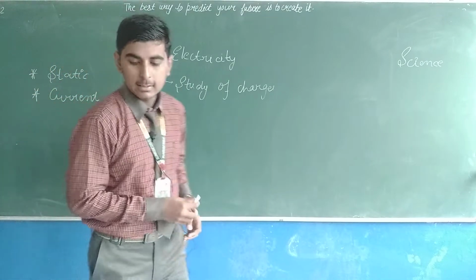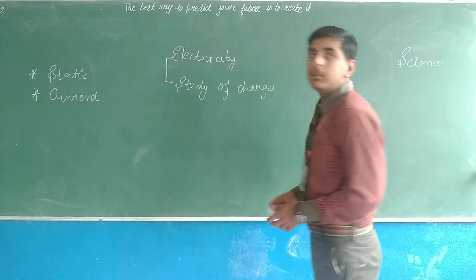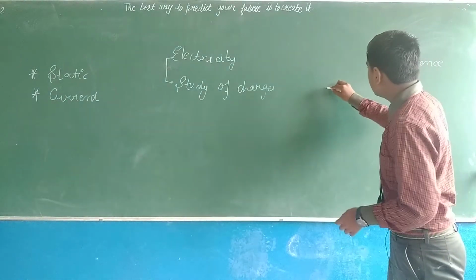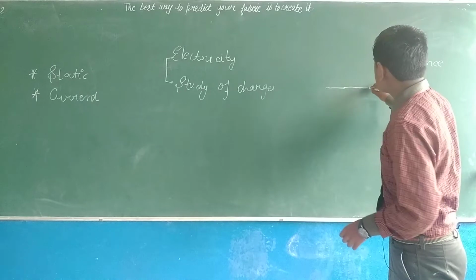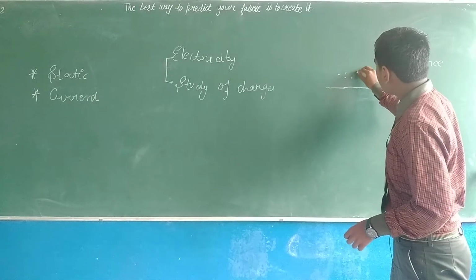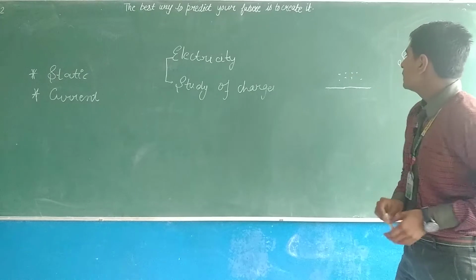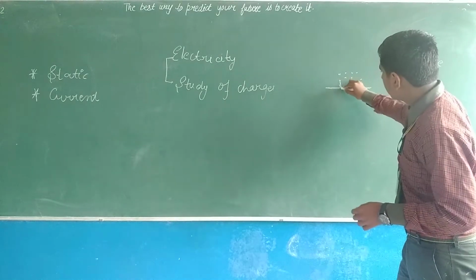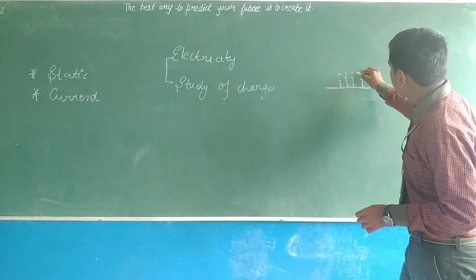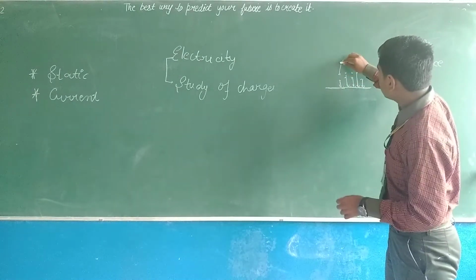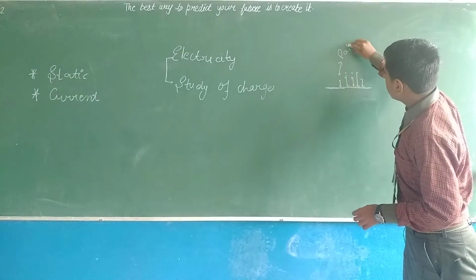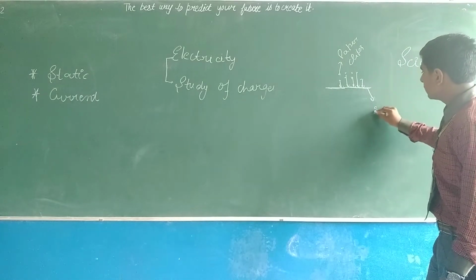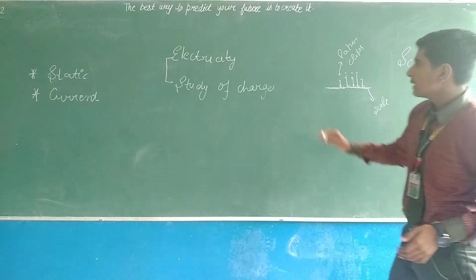So firstly, what is static electricity? We can understand it by an example. Imagine that this is a scale and these are some paper clips. When you rub this scale against your body or your head, it will attract these paper clips like this. So this is an example of static electricity.